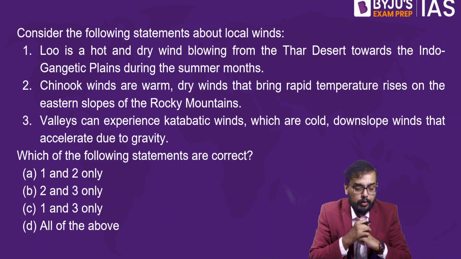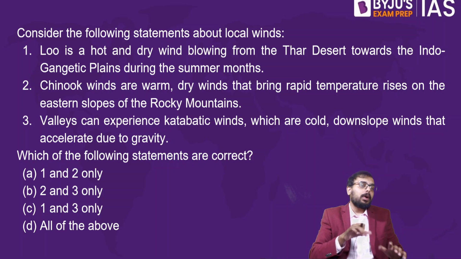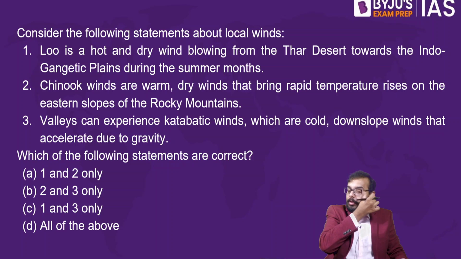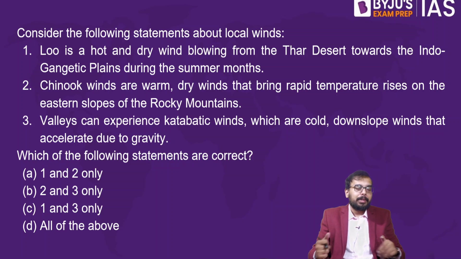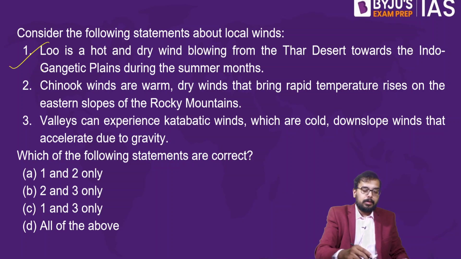Consider the following statement about the local winds. Lu is hot and dry wind blowing from Thar desert towards Indo-Gangetic plain during the summer season. Currently, if you are in northern plain, mainly along Delhi, Lucknow, this region, you would be facing Lu. This is the period where Lu occurs. Lu is a hot local wind that blows from Thar desert towards the Indo-Gangetic plains during summer months. Yeah, this statement is absolutely right.